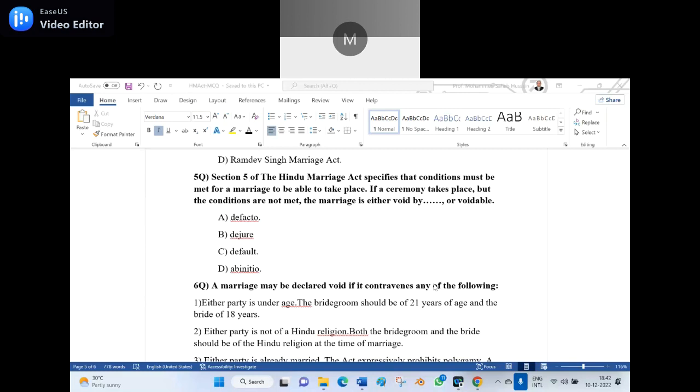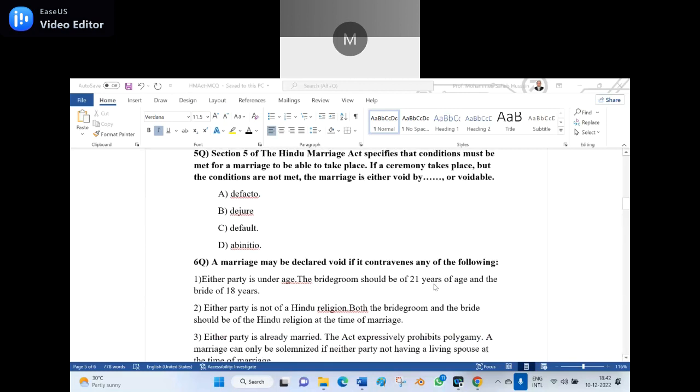That is the distinction between de facto and de jure. Ab initio means at the threshold, like a contract with a minor is void ab initio. Is it clear? Say yes.